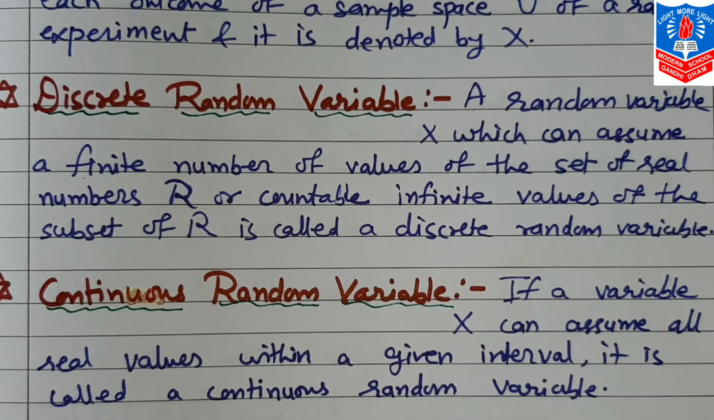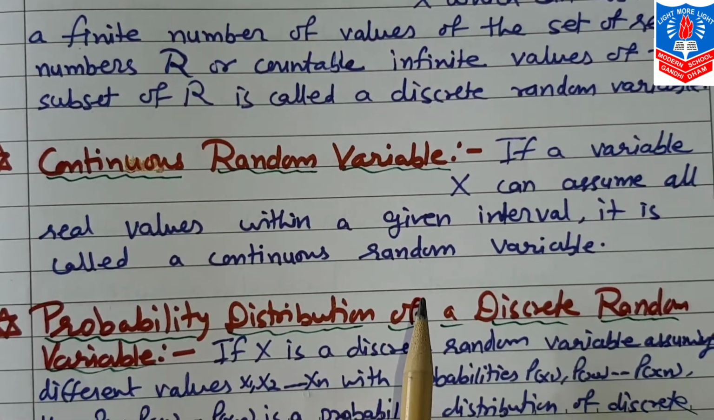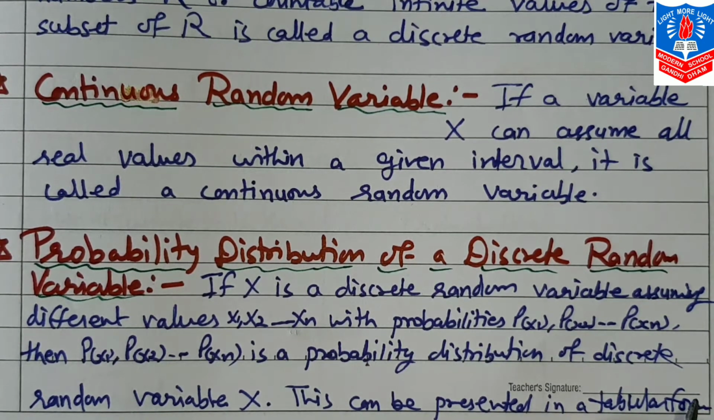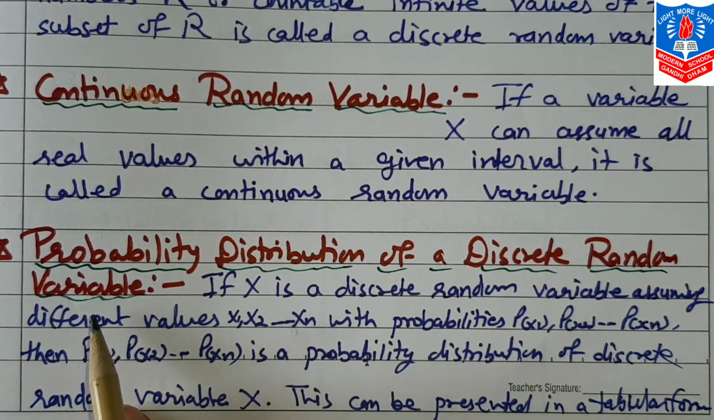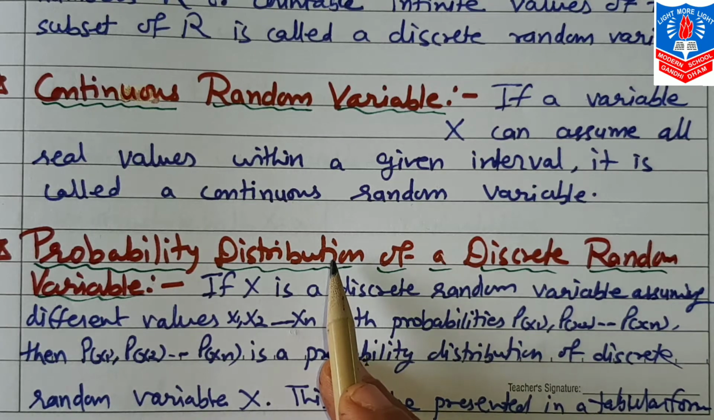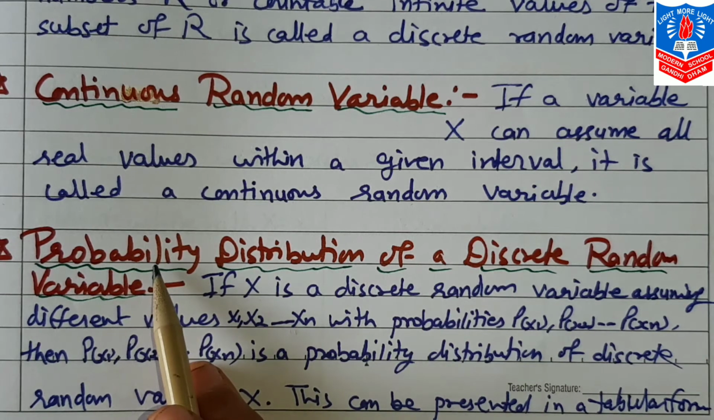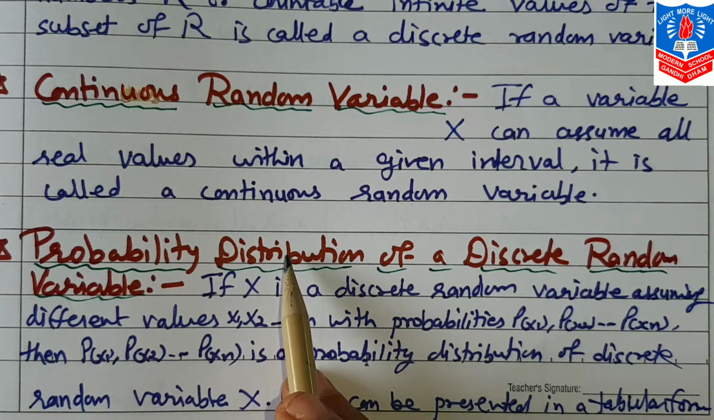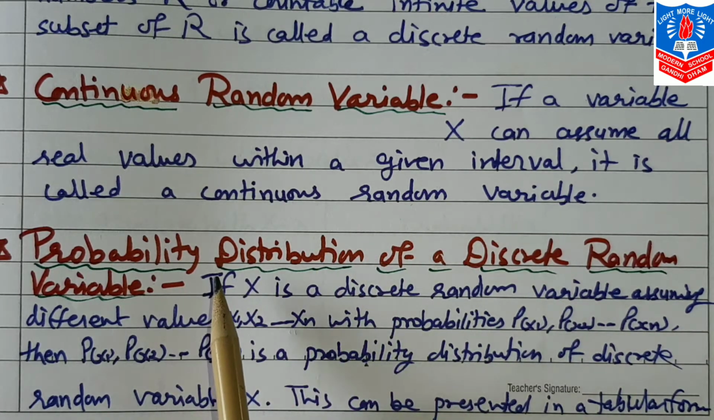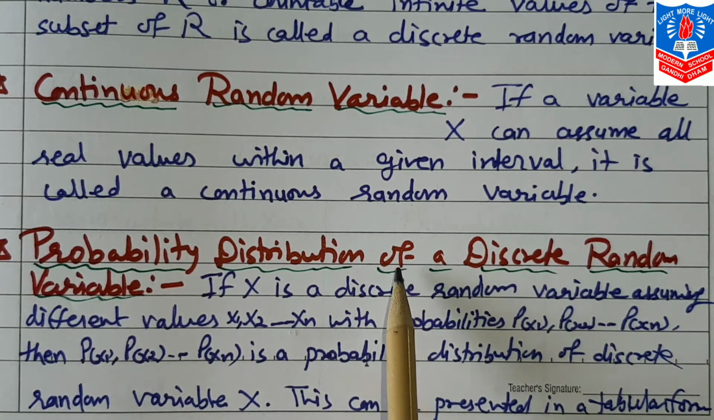Now come to the second part of the name of the chapter, that is probability distribution of a discrete random variable. Now what is that? See, this is probability distribution. In the previous chapter we discussed probability. Here, probability distribution. We know very well the sample space U, probability of that is always 1. Now this 1, how we distribute it, that is probability distribution.